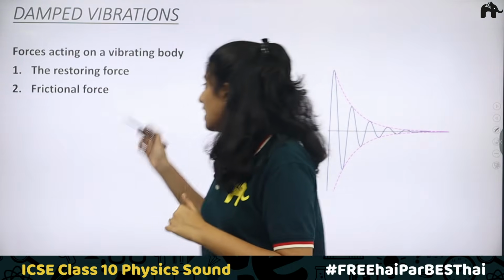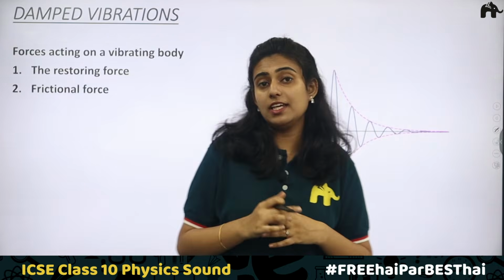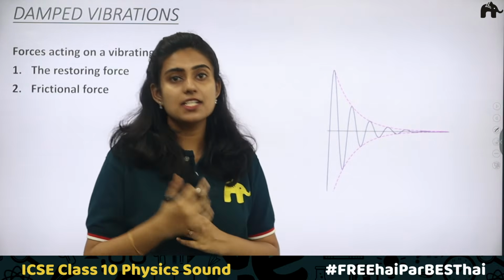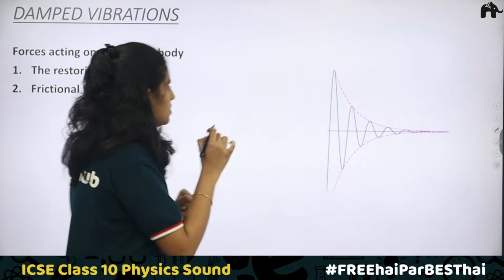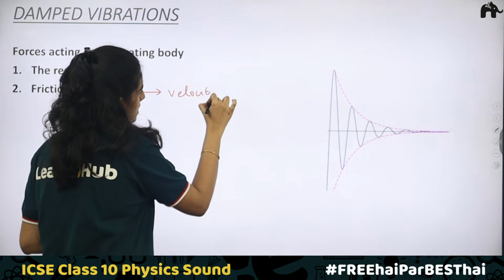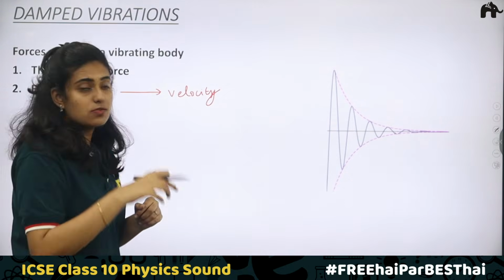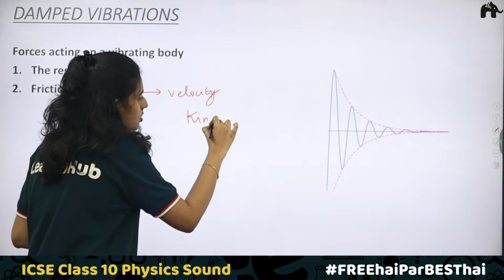The second one is the frictional force. If you have the body in air, there will be some resistance created. This frictional force depends on the velocity at which the body is moving. We know that when the body is in motion, when it is vibrating, it will have kinetic energy.